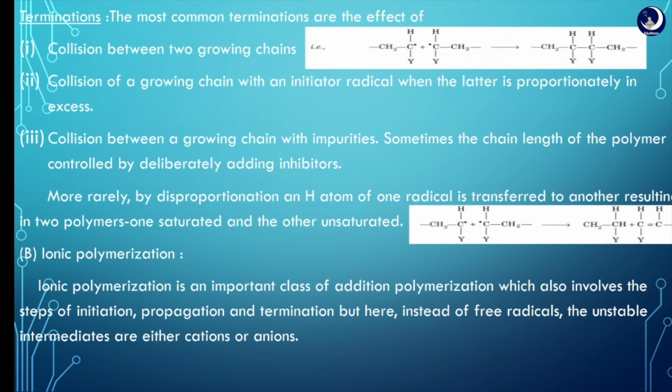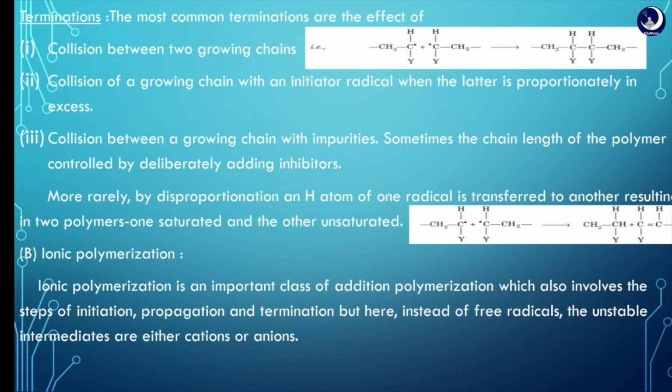The product free radical thus formed reacts with another free radical to form the polymerized product. Termination mainly occurs by three processes: collision between two growing chains, or collision of a growing chain with an initiator radical, when the latter is proportionally in excess. Or some of the methods are described here.